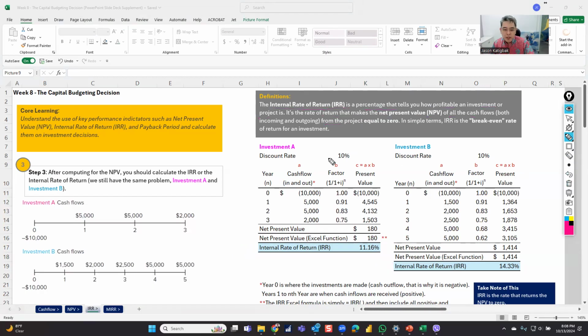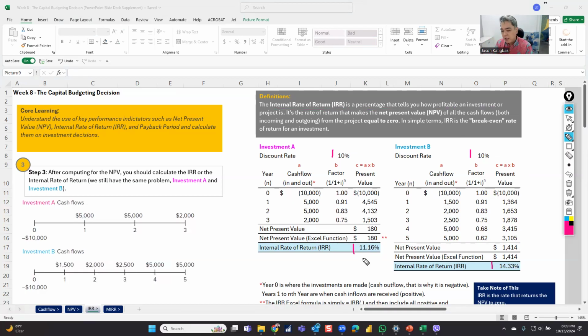What's the rule? The IRR should be greater than the discount rate in order for you to spot a project that you would want to invest in. You can tell already just by looking at this one, the IRR on project B is higher than the discount rate by 4.33. For investment A, the IRR is only higher than the discount rate by 1.16.